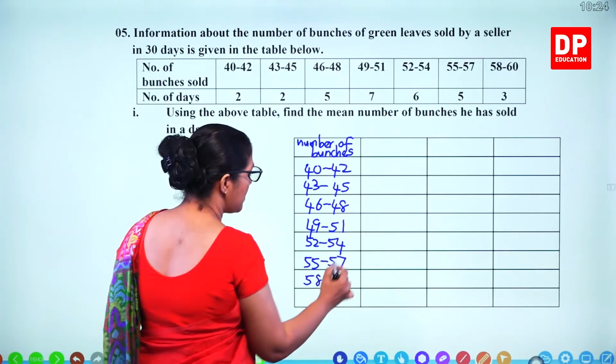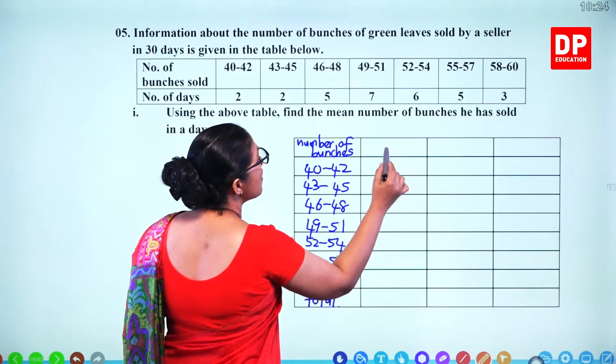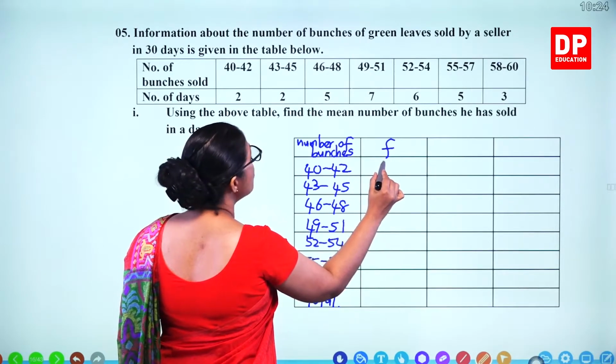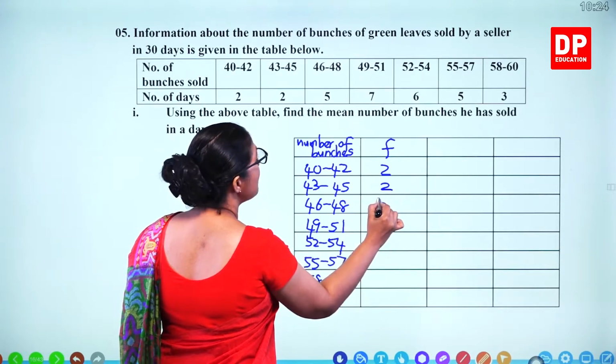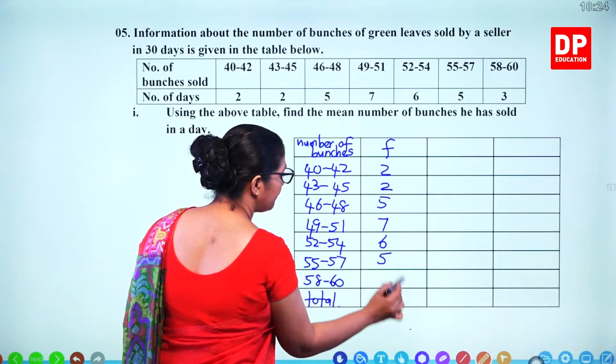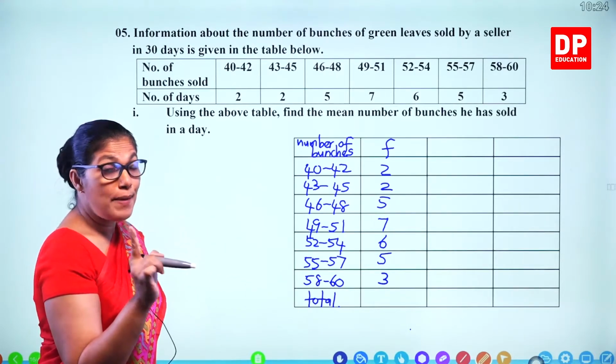And the frequency is given: 2, 2, 5, 7, 6, 5, 3. And now we have to find out the mid value.